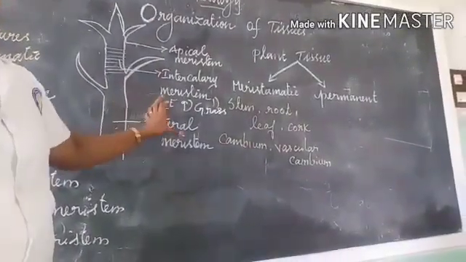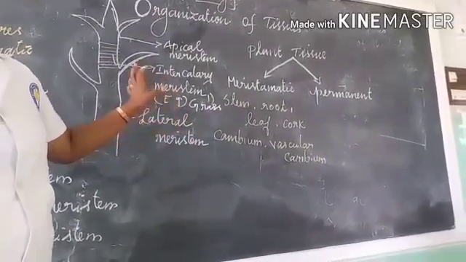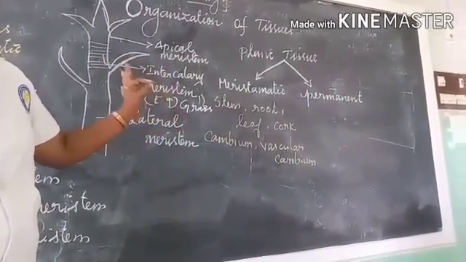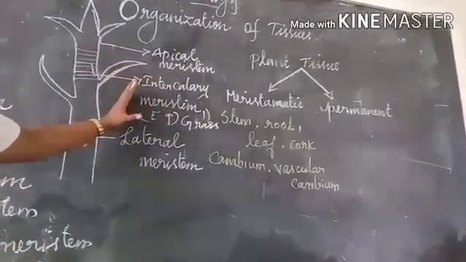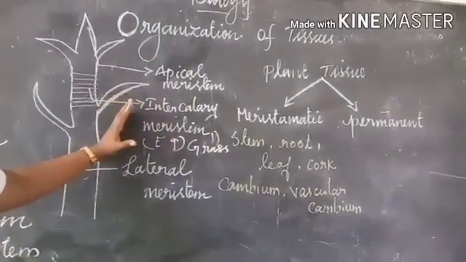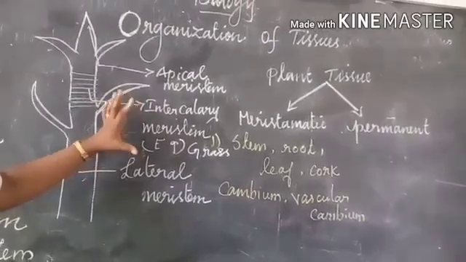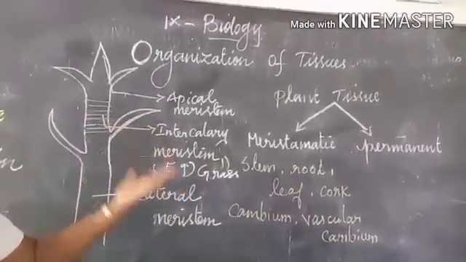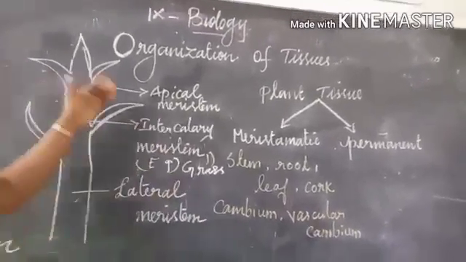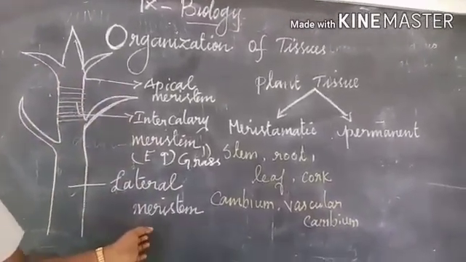What are the functions of meristem? The meristems are actively dividing tissue of the plant body that are responsible for elongation. The primary function is elongation and the secondary function is thickness of the plant body. These are the functions of the meristematic tissue.